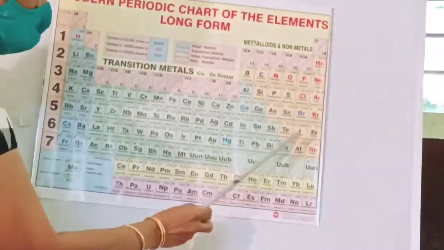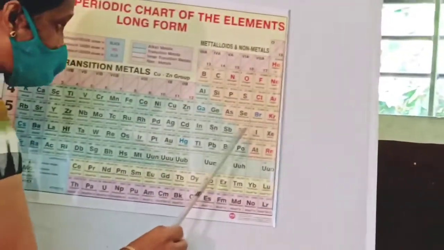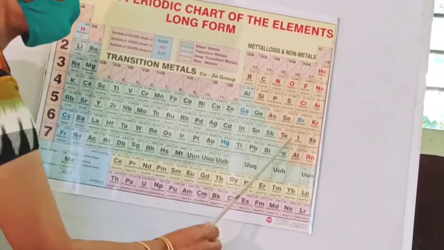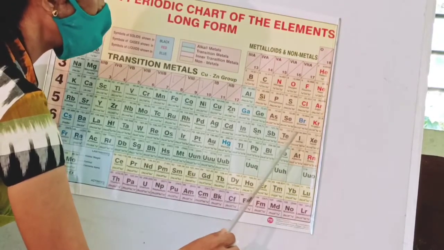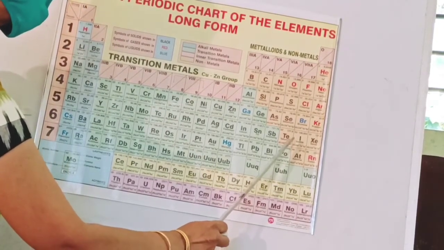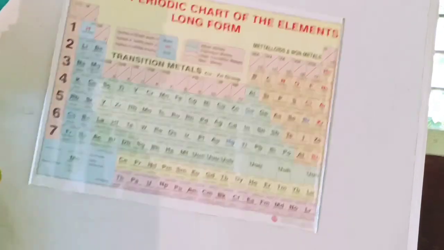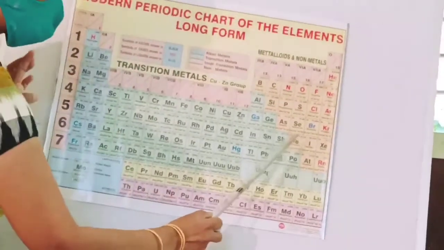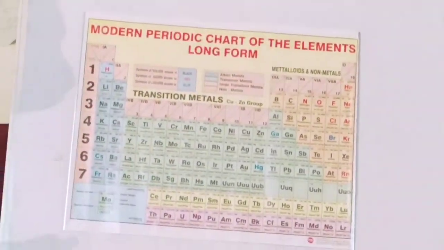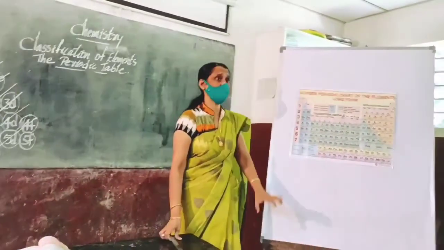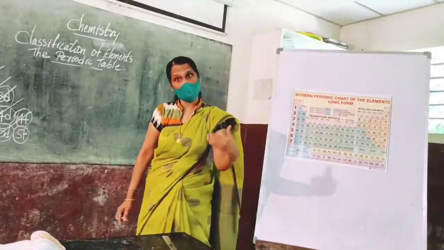But here you can see tellurium is having one atomic number less than iodine. What is its atomic number? Tellurium atomic number is 52, and iodine is 53. So 52 comes first, and only after that 53 will come. So that problem is also solved here by writing the elements in the ascending order of atomic number, meaning number of protons. But moreover, this is studied about something else, not only about the atomic number.